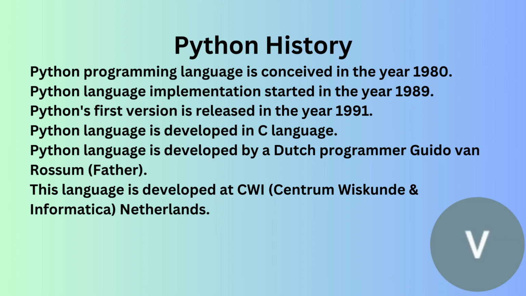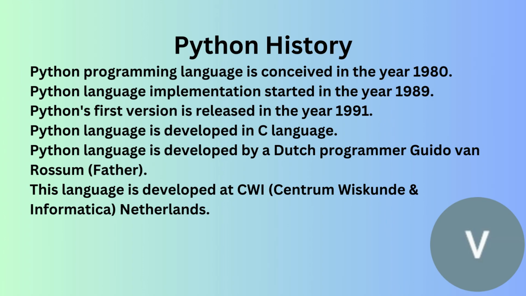Guido van Rossum created Python in the late 1980s at Centrum Wiskunde & Informatica in the Netherlands. Python 1.0 was released in January 1994. It included features like exception handling, functions, and the core data types of list, dictionary, string, and more.